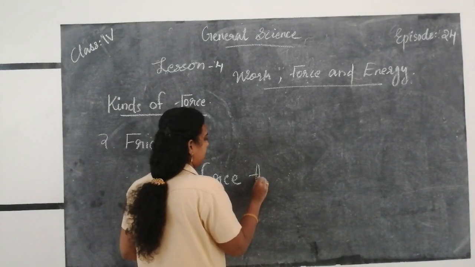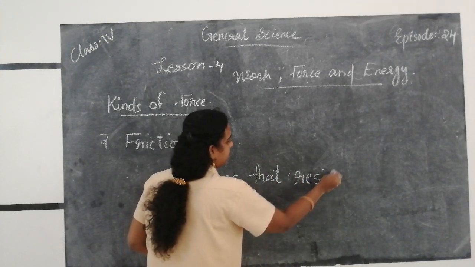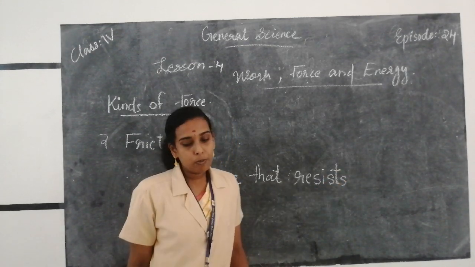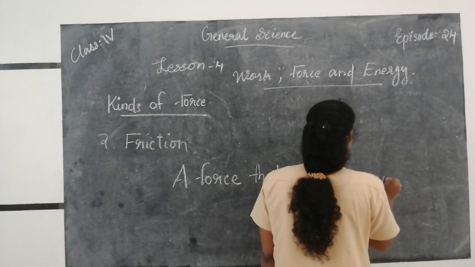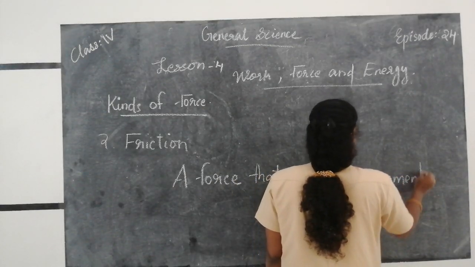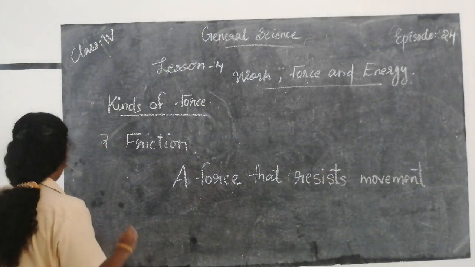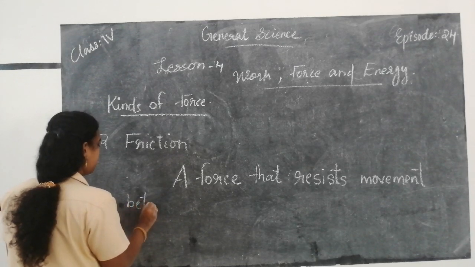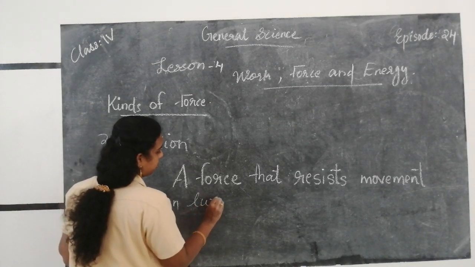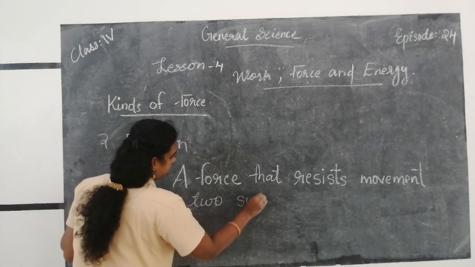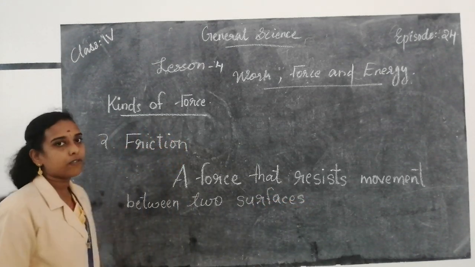M-O-V-E-M-E-N-T, movement, B-E-T-W-E-E-N, between, two surfaces, S-U-R-F-A-C-E-S, two surfaces is called friction.